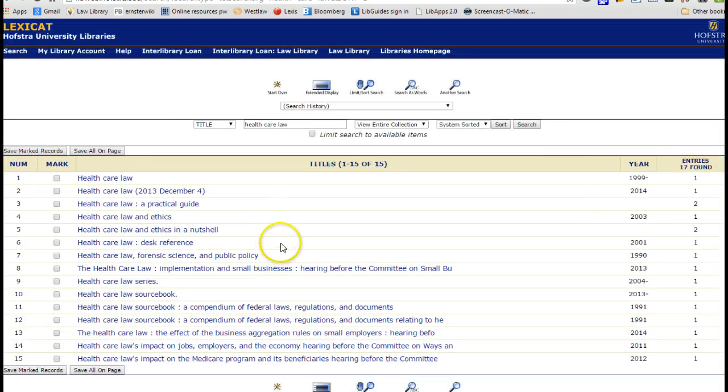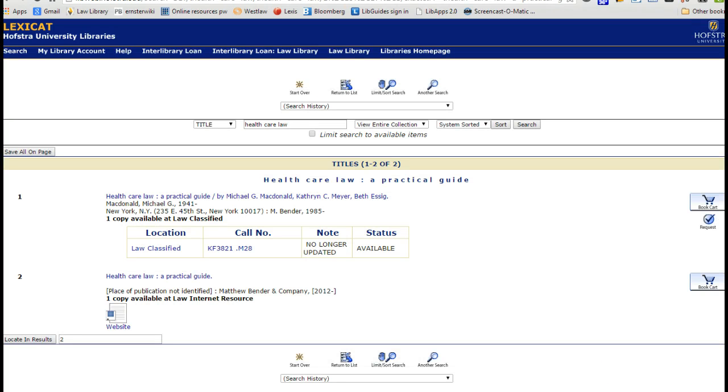And sure enough, there's certainly a decent list here, and scanning down I see several different promising titles, one of which is Healthcare, a Practical Guide. Anytime I see a practical guide, I'm going to take a look at that, because pretty much if I'm representing a client, that sounds like that's going to be useful.